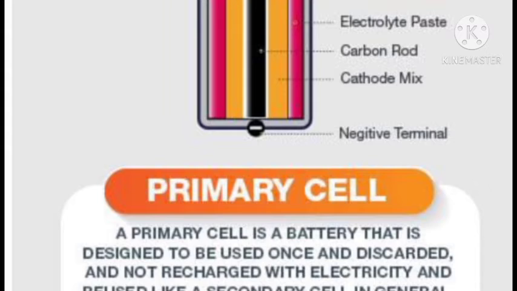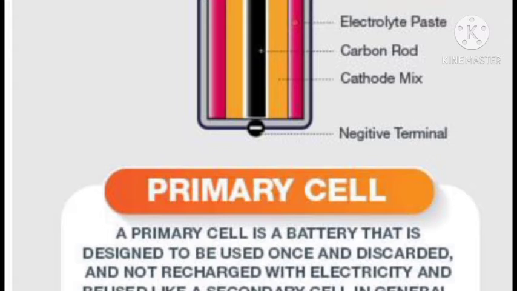We get electricity from the primary cell due to the irreversible chemical reaction taking place in it. It means it cannot be recharged, hence it cannot be reused. An example of a primary cell is the dry cell.